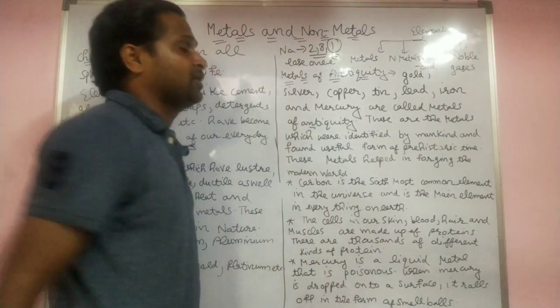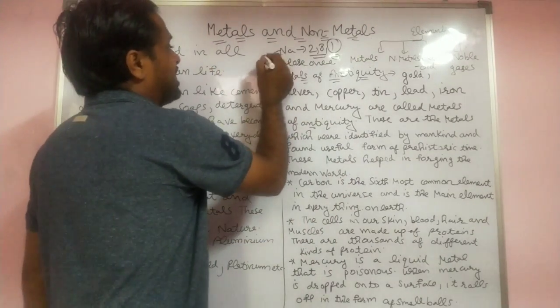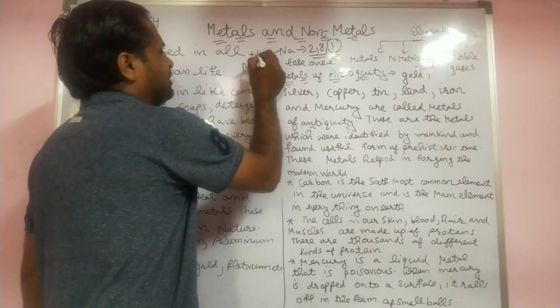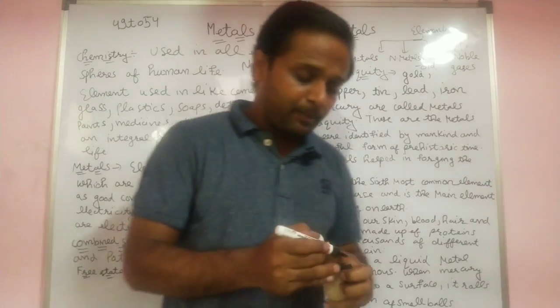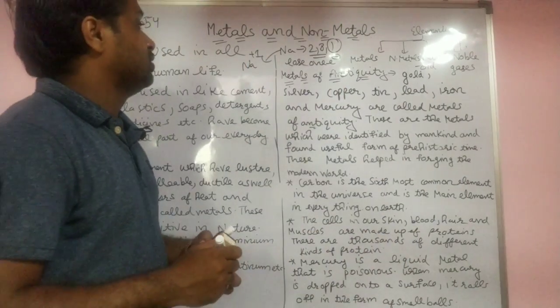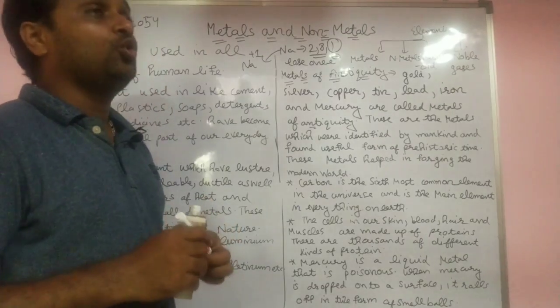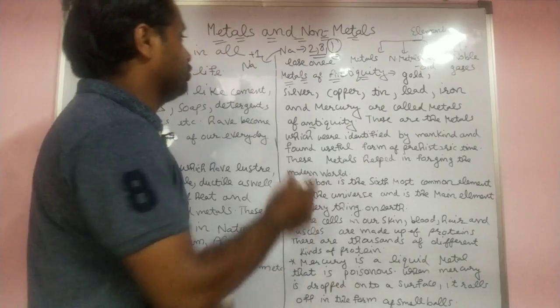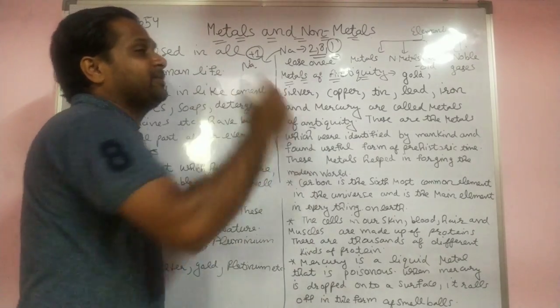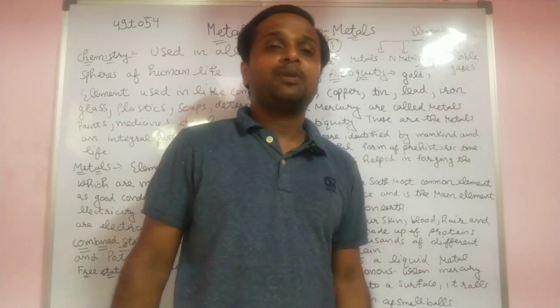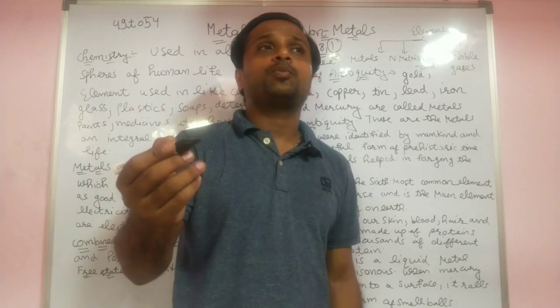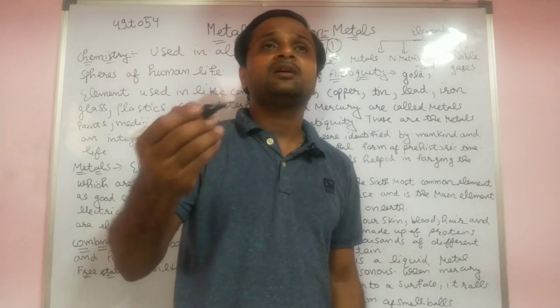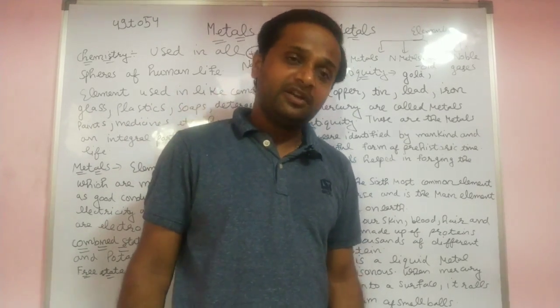When it loses one electron, its charge is +1. If any element loses an electron, it means it is electropositive. Now you see, the charge on sodium is +1, so it becomes electropositive. All metals are electropositive in nature.